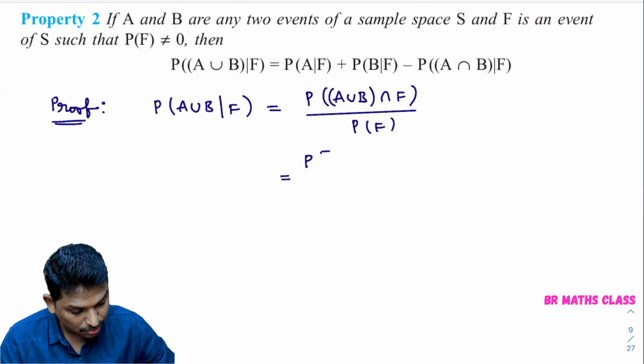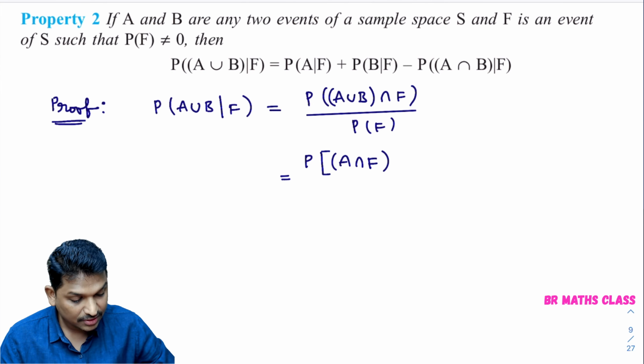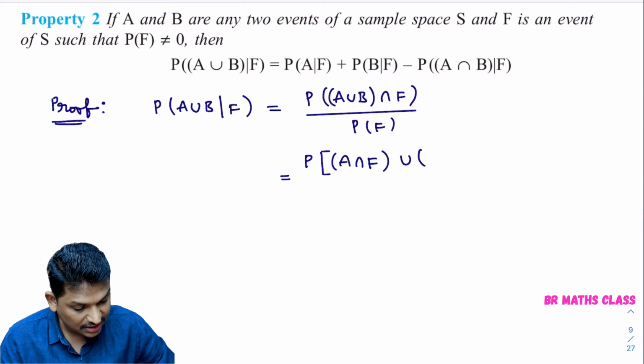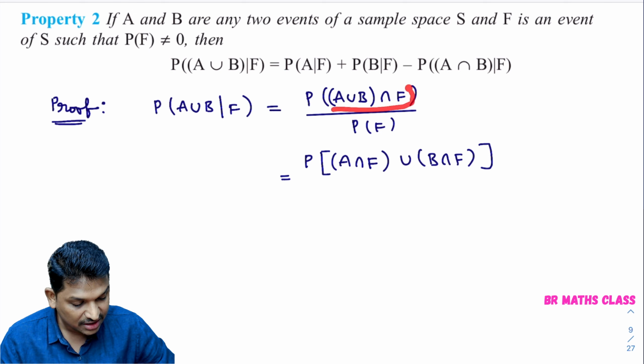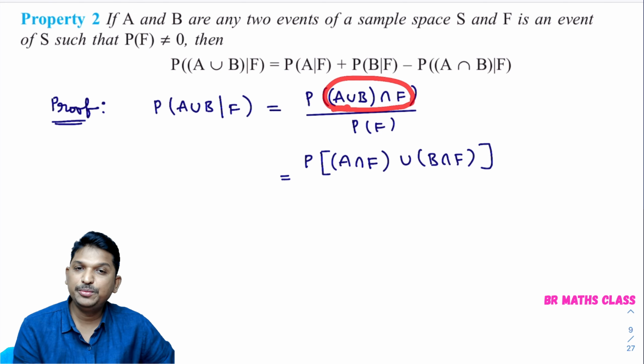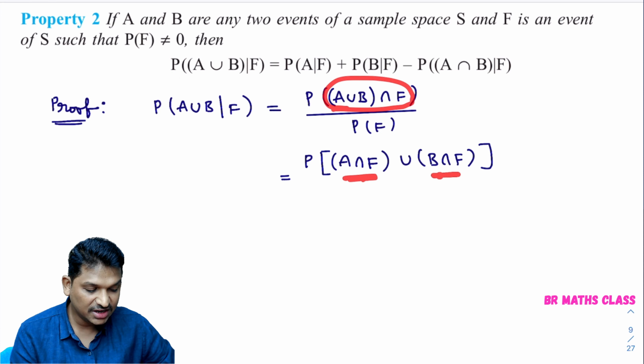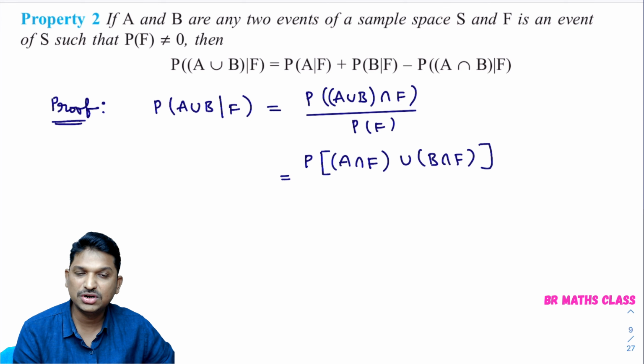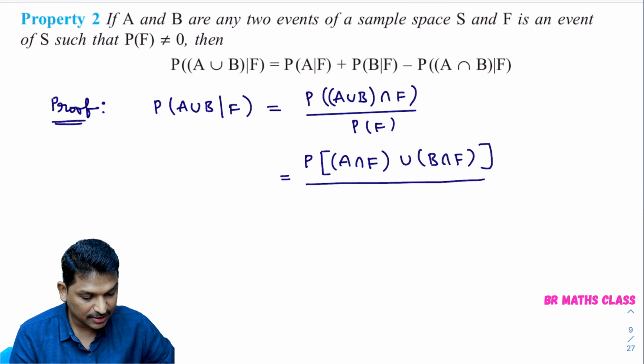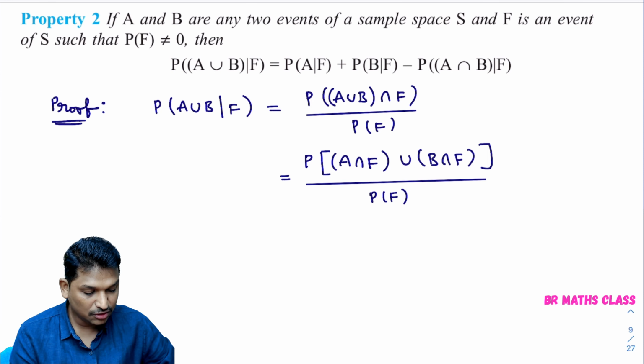This will become probability of A intersection F union B intersection F. I hope you are understanding. Just applied the distributive law. A union B intersection F can be written as A intersection F union B intersection F. Just applied sets knowledge here, right? Divided by probability of F.